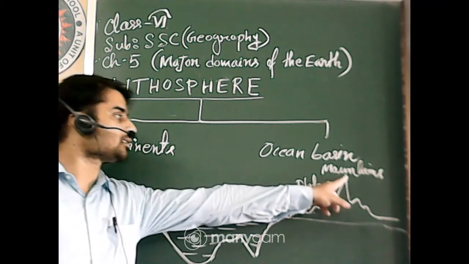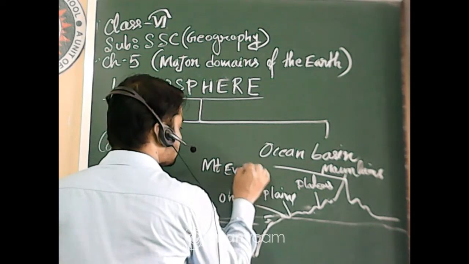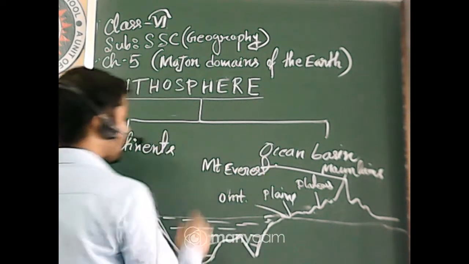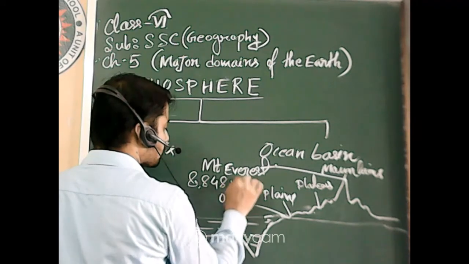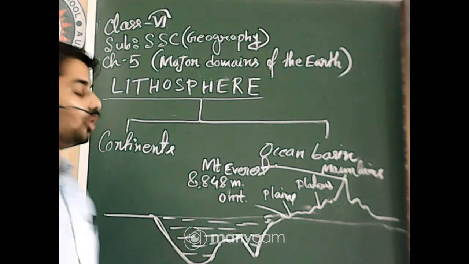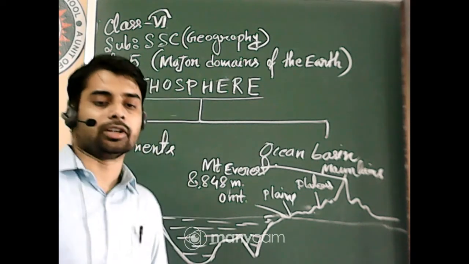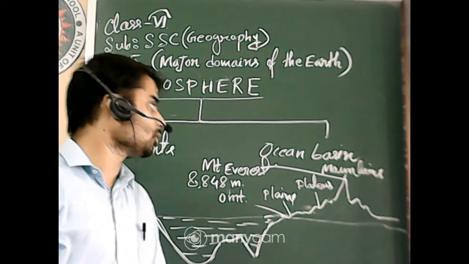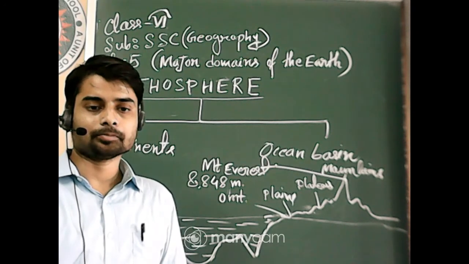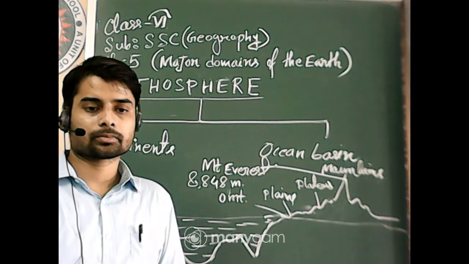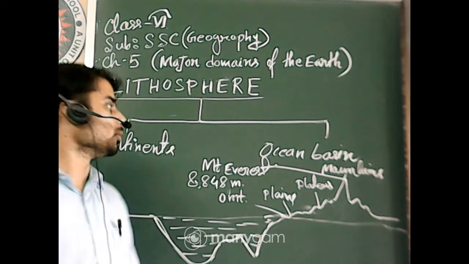Okay, so this is the highest peak, Mount Everest. And the height is 8,848 meter. Do you know the height was measured by an Indian, a Bengali especially? Do you know the name of this person who measured the highest peak of the world, Mount Everest? Yes, very good. It is Radhanath Sikdar.